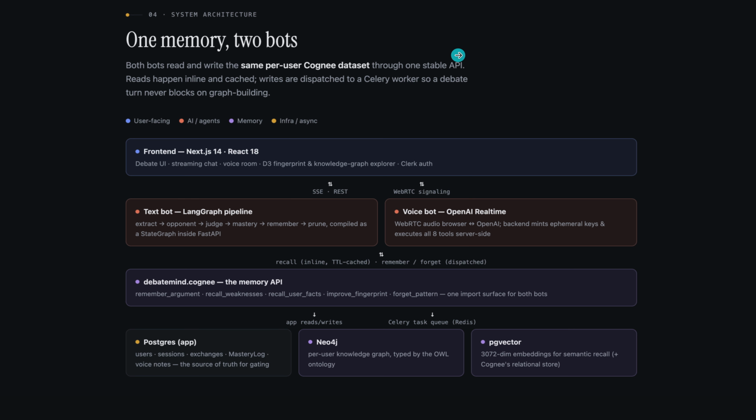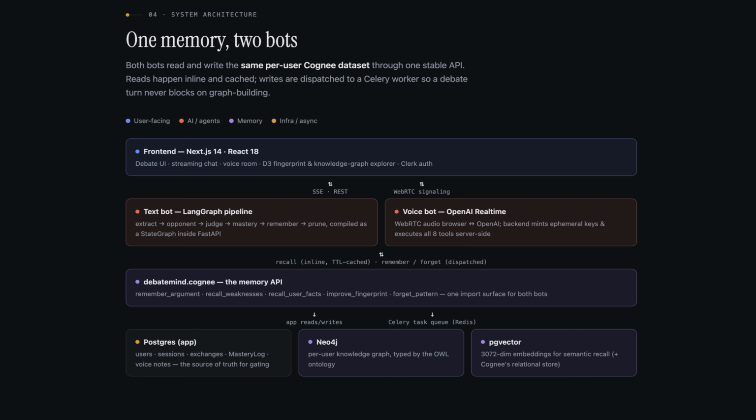So, one memory, two modes. We have two modes. One is text to text, and another one is voice to voice. Each doesn't have its own memory. Everyone has one common shared memory layer.